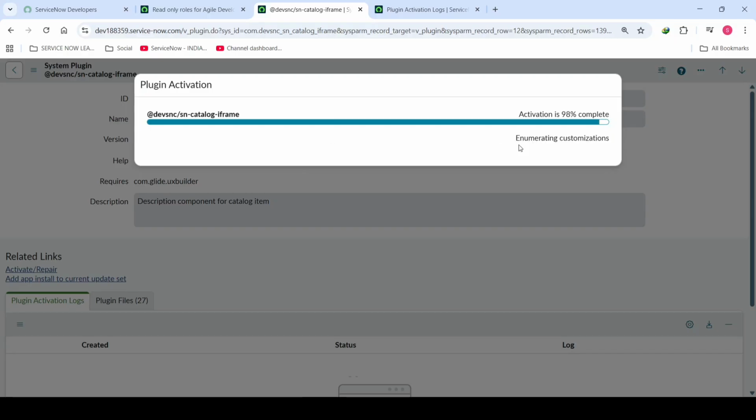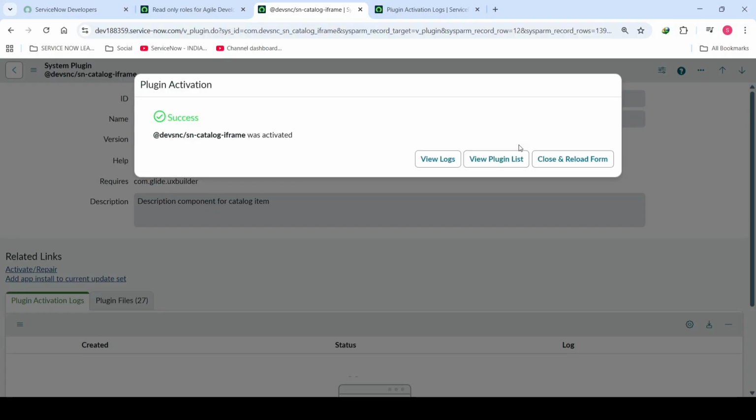We need to wait for some time, and we have the same buttons: view logs, view plugins, and close and reload form. As we saw when activating a plugin which was inactive, you'll see the same thing: view logs, view plugin list, and close and reload form. If you click on view plugin list, it will show the list of plugins in the ServiceNow instance called the system plugins.